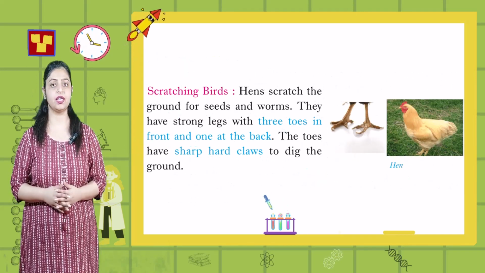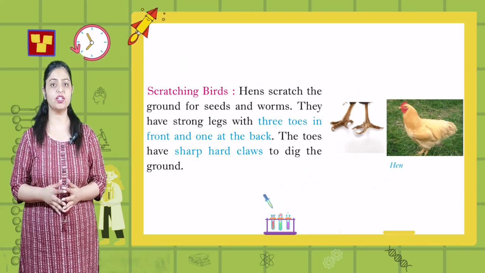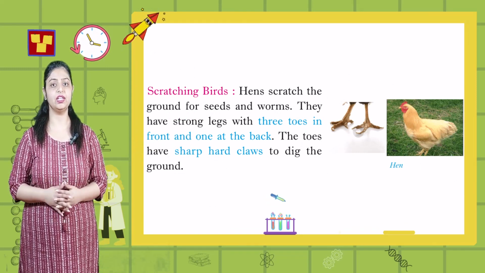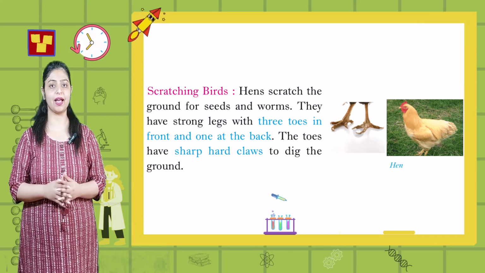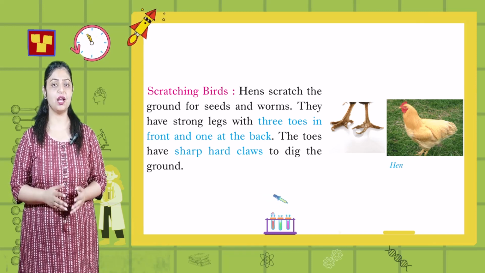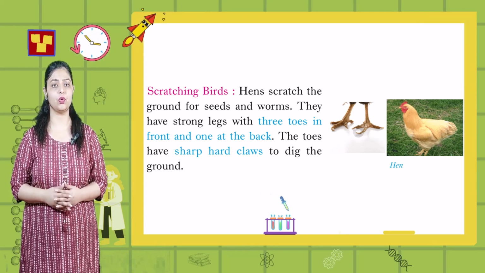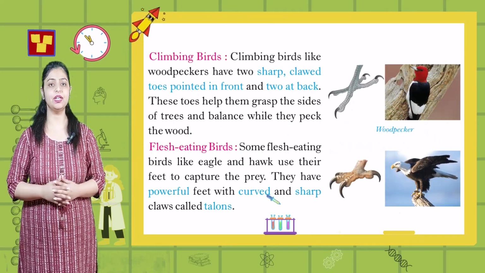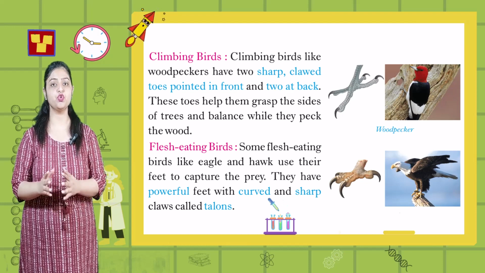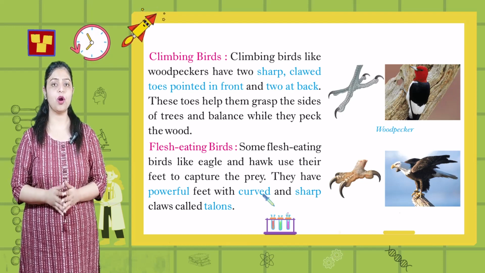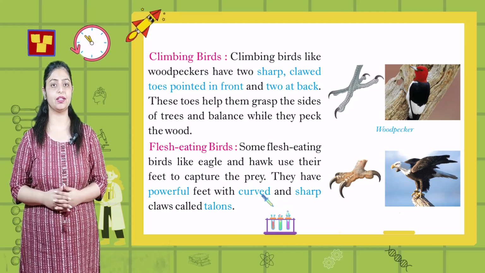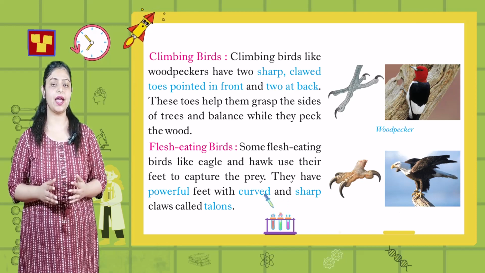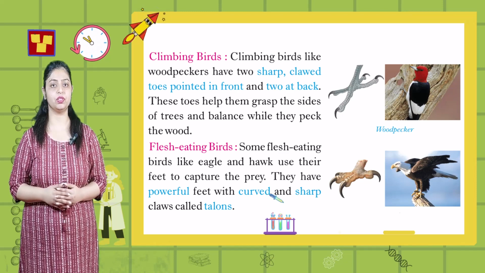Scratching birds. Hens scratch the ground for seeds and worms. They have strong legs with 3 toes in front and one at the back. The toes have sharp, hard claws to dig the ground. Climbing birds. Climbing birds like woodpeckers have 2 sharp-clawed toes pointed in front and 2 at back. These toes help them grasp the sides of trees and balance while they peck the wood.